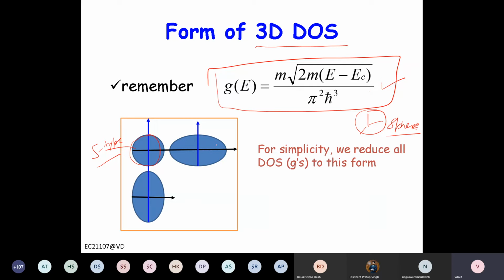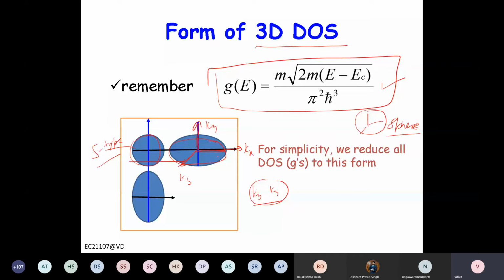What about elliptical ones? So in elliptical, what will happen? Let's say this is Kx, this is Ky, and this is Kz. So Ky and Kz are of equal magnitude and it is elongated along Kx, right? So the mass along Kx will be different from the mass along Ky and Kz.